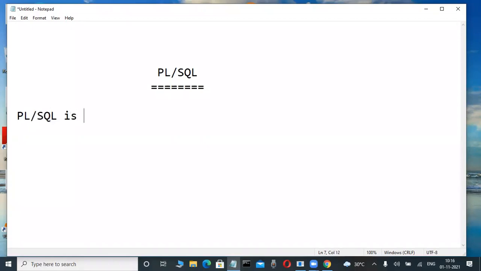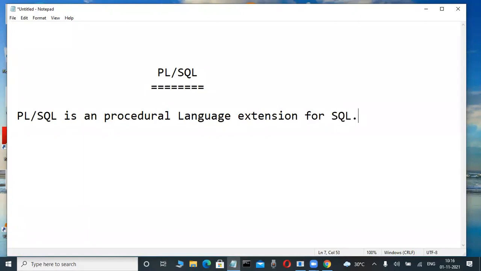PLSQL is a procedural language extension for SQL. SQL language is required for it. SQL means structured query language, no? PLSQL is a procedural language extension for SQL.